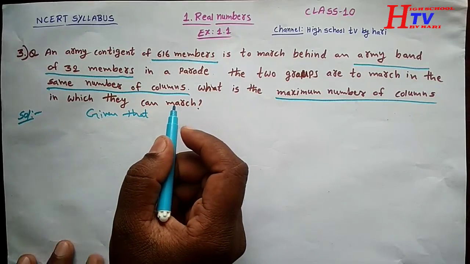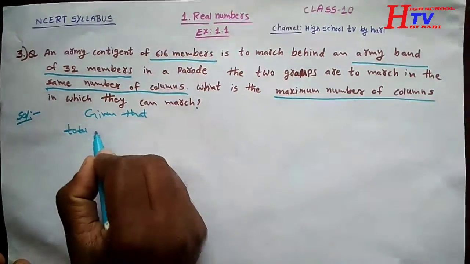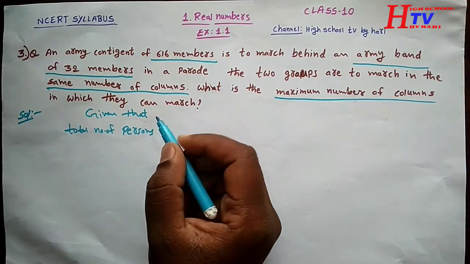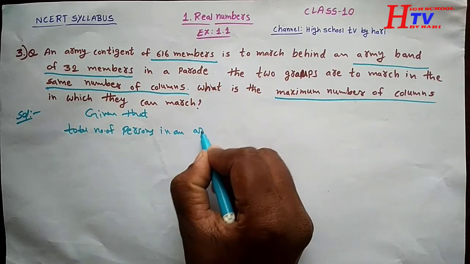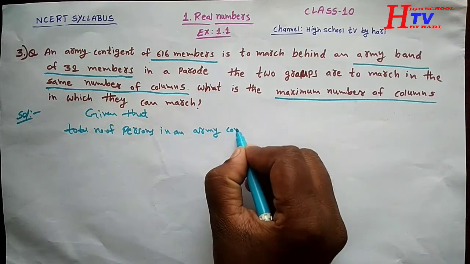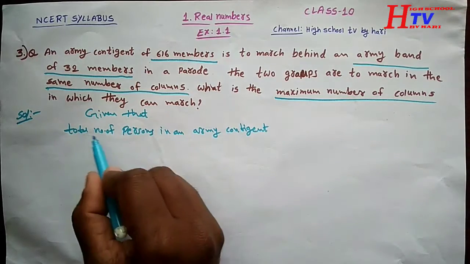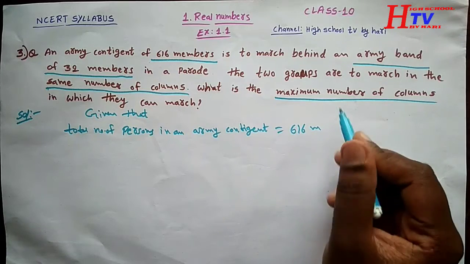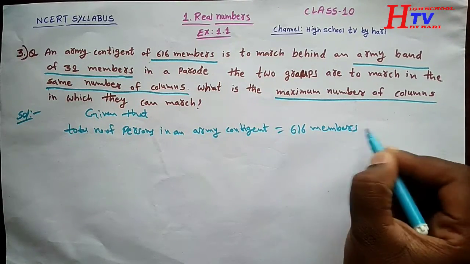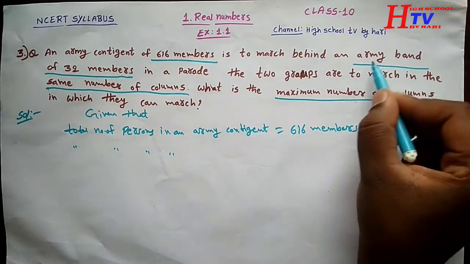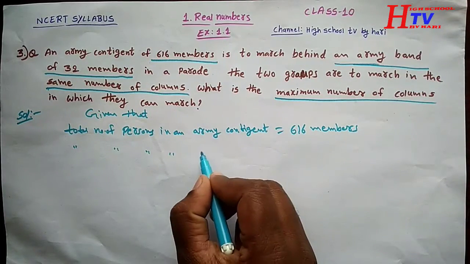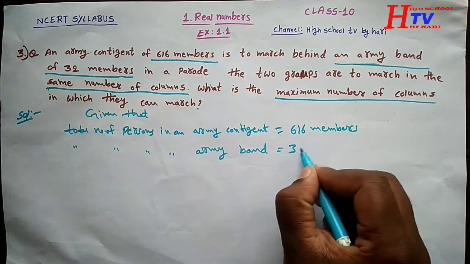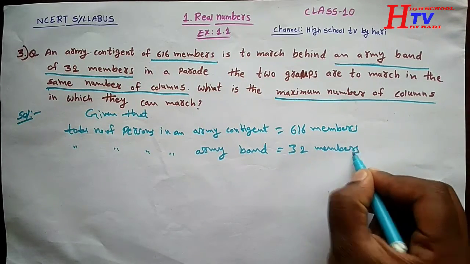Given that, the total number of persons in an army contingent is 616 members, and the total number of persons in an army band is equal to 32 members. These are the two groups.